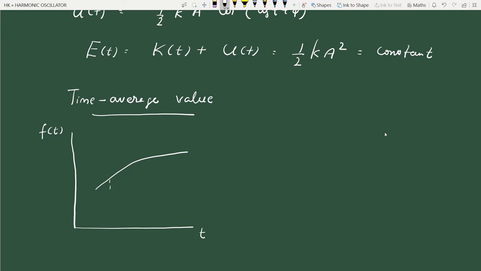We want to find out the average value of the function between the times t1 and t2. Now this average value of the function can be considered as the average height of the plot of this function. Let us consider that suppose the average height is this.